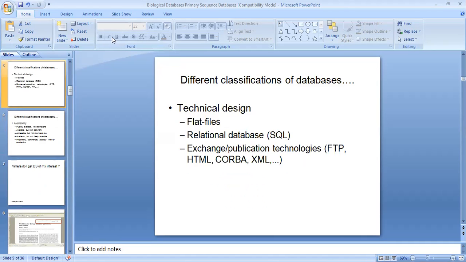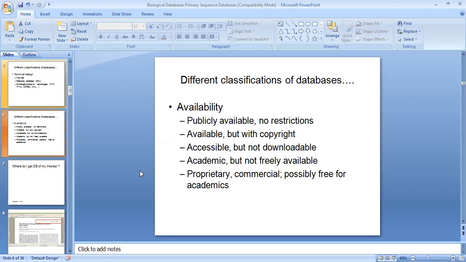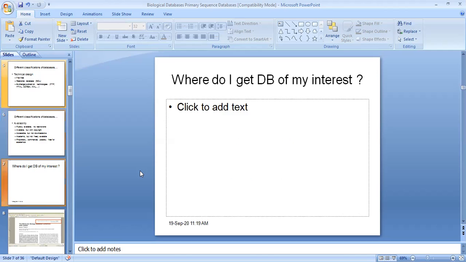Different classification of databases by technical design: flat files, relational databases, and exchange publication technology such as FTP, HTML, XML. Classification by availability: publicly available with no restriction, available but with copyright, accessible but not downloadable, academic but not freely available, proprietary, commercial, possibly free for academics.